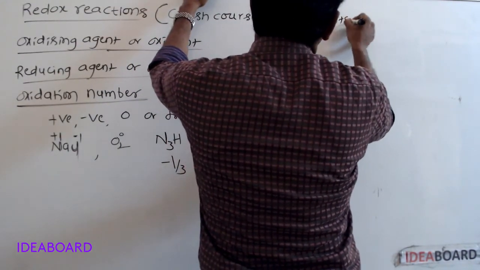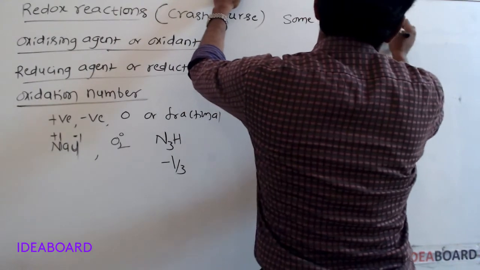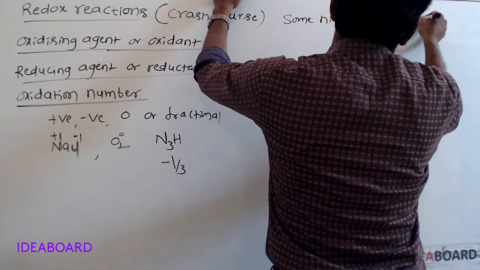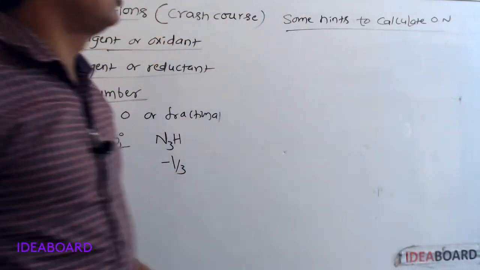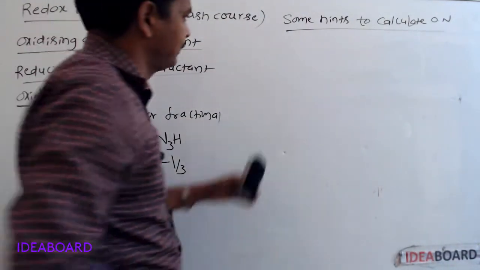Next, some hints to calculate oxidation number.